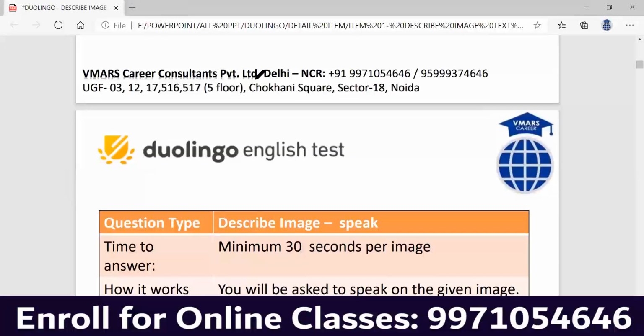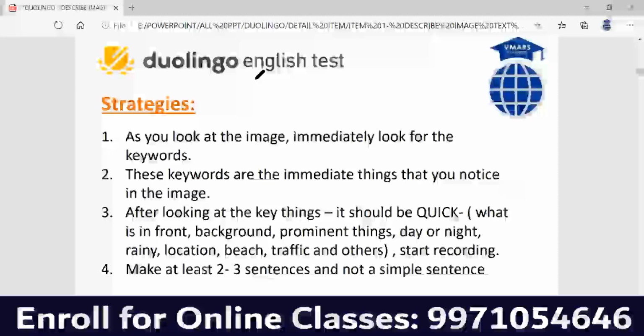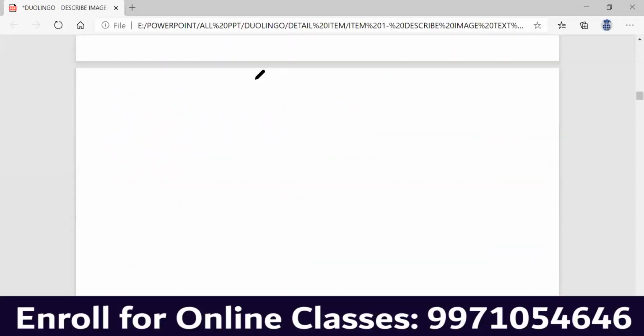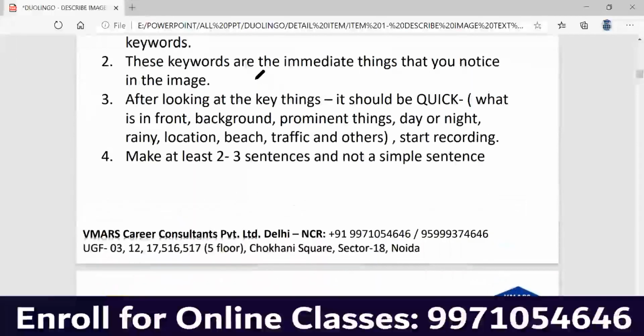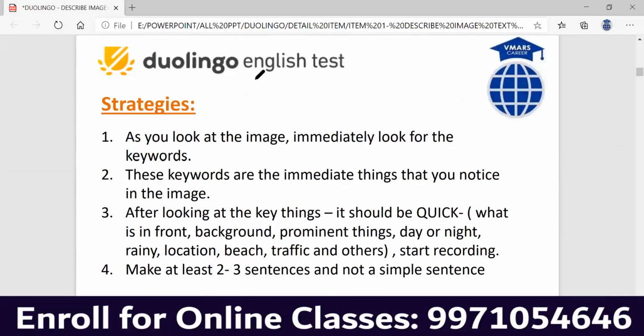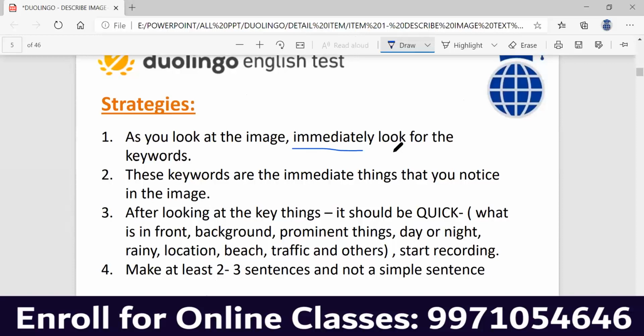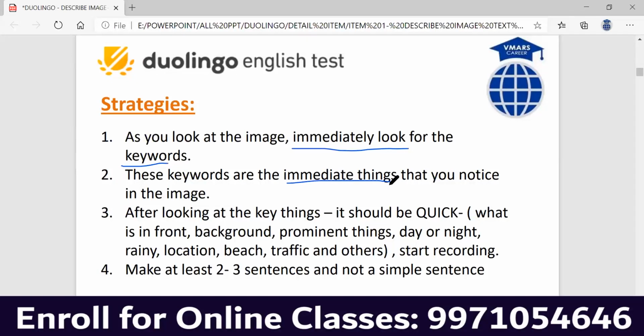So when you're going to speak, again, I would tell you the same thing. When we are doing the speaking part, the strategy remains the same: I have to immediately look for the keywords, and these keywords are the immediate things that I notice in the image, because now you have words and you just have to put them into sentences. But in describe image, you have to actually look for more things in the audio part. Why do you have to look for more things? Because when we speak,